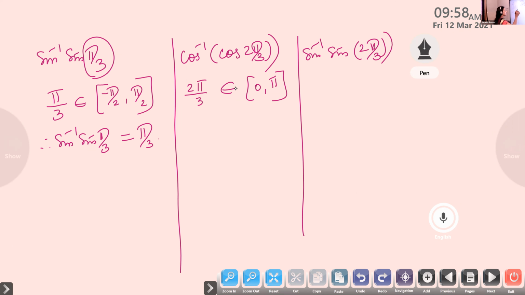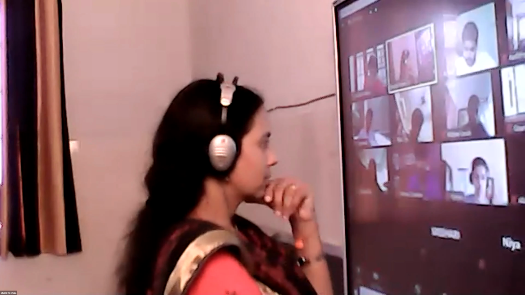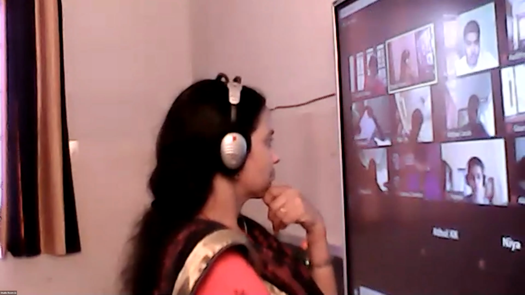If it belongs, then what you can write? You can write cos inverse of cos 2 pi by 3 is equal to 2 pi by 3. Is it okay? Were you able to follow this one? Yes, ma'am. What about the other children? Is it okay? Yes, ma'am. Now look at the next one.